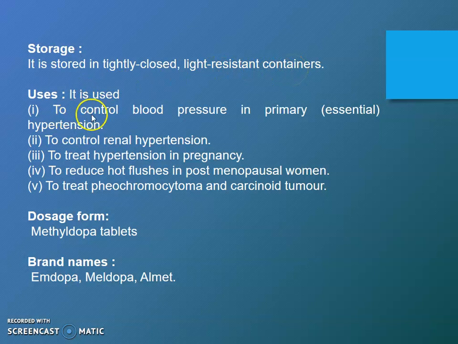Uses: it is used to control blood pressure in primary essential hypertension, to control renal hypertension, to treat hypertension in pregnancy, to reduce hot flushes in post-menopausal women, and to treat pheochromocytoma and carcinoid tumor. Dosage form: it is available in the form of methyldopa tablet and the brand names are Imdopa, Meldopa and Almet.